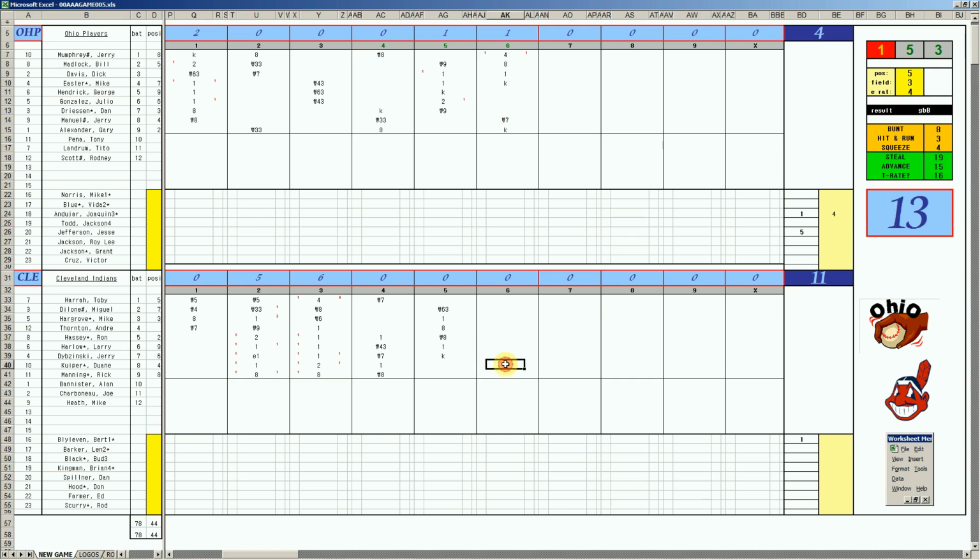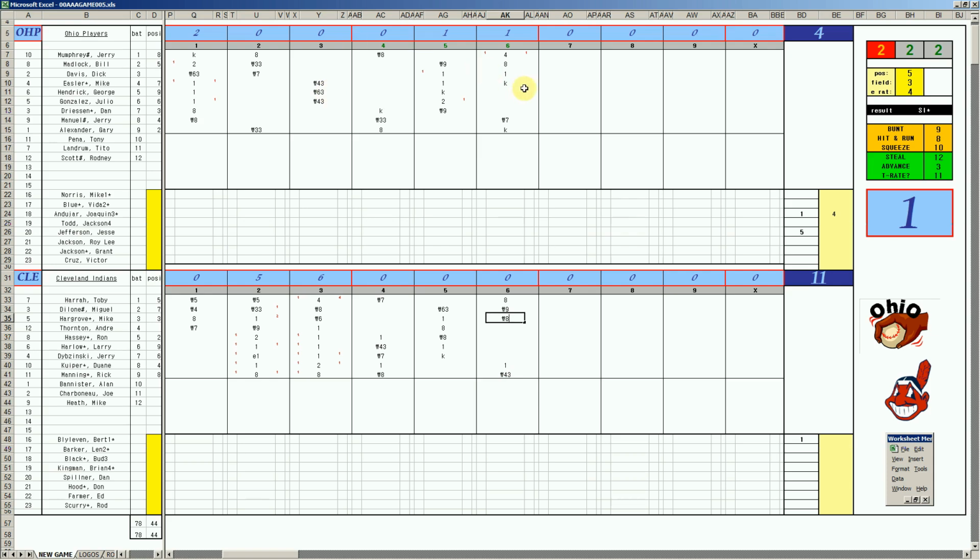Bottom of the sixth. Kuiper, 1-8 is a base hit. Rick Manning, 55, second C. Runner in scoring position for Toby Harrah. 39's a walk. Boy, they walk a lot, folks. Miguel Delaney, 39 right, and with 2 outs. Mike Hargrove, the human relay, flies to center field. 11-4 left.